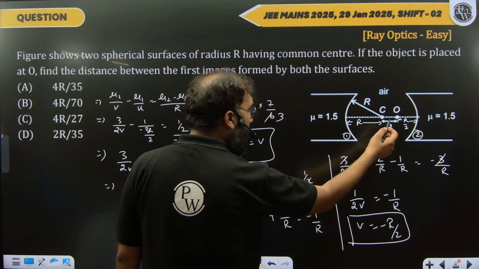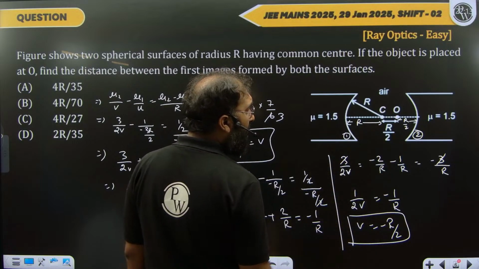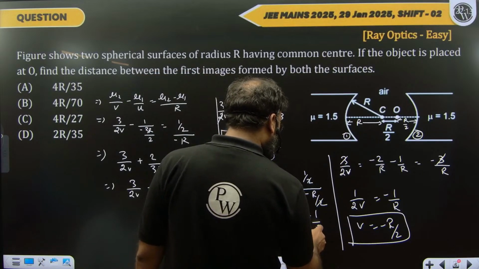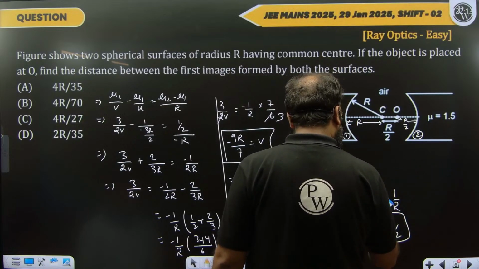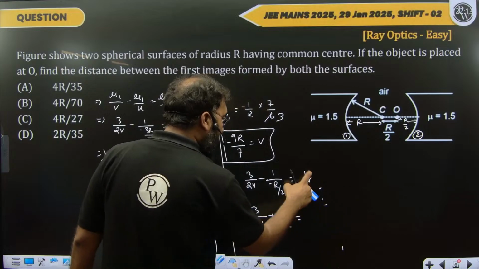Radius of curvature is r, right? Radius of curvature is r, not this one. We have done a mistake here in the calculation, so doing it again. The radius of curvature is r, right?